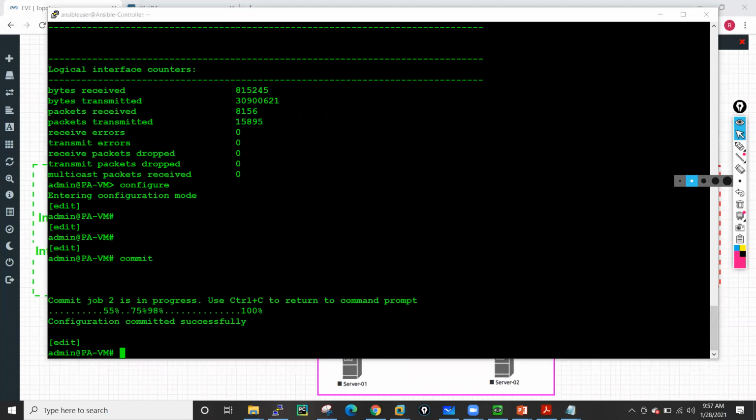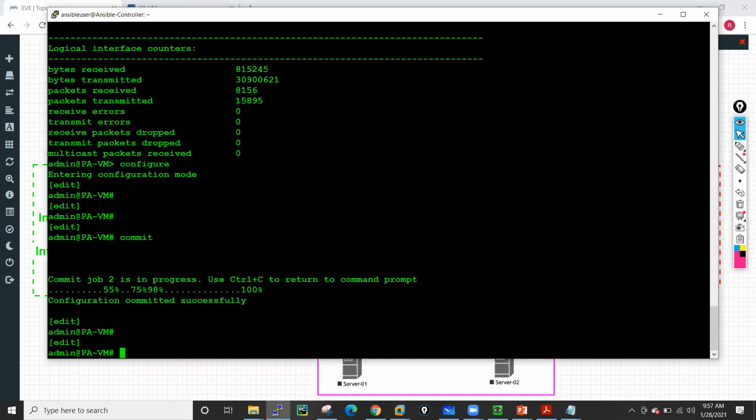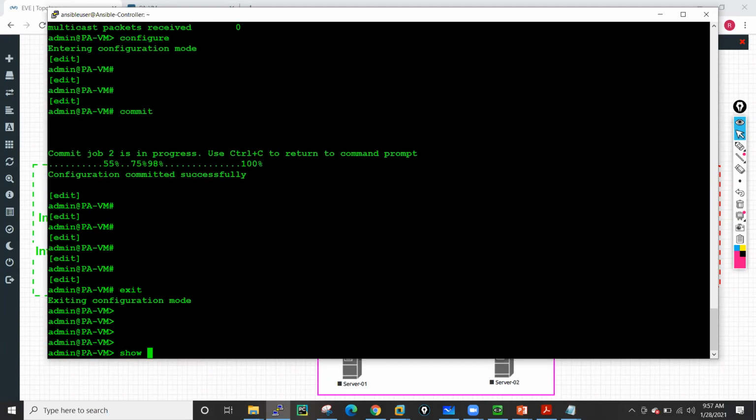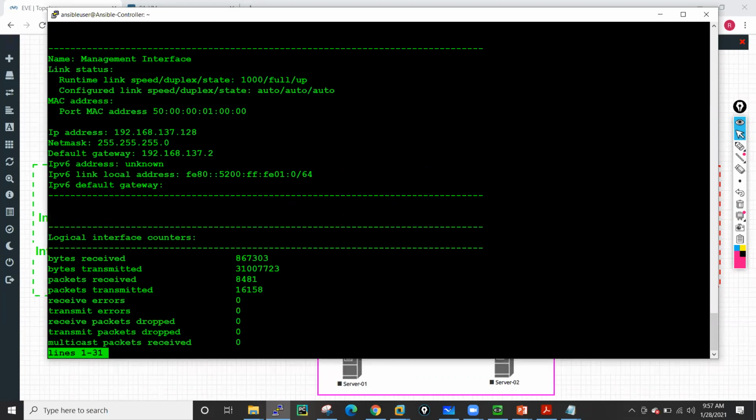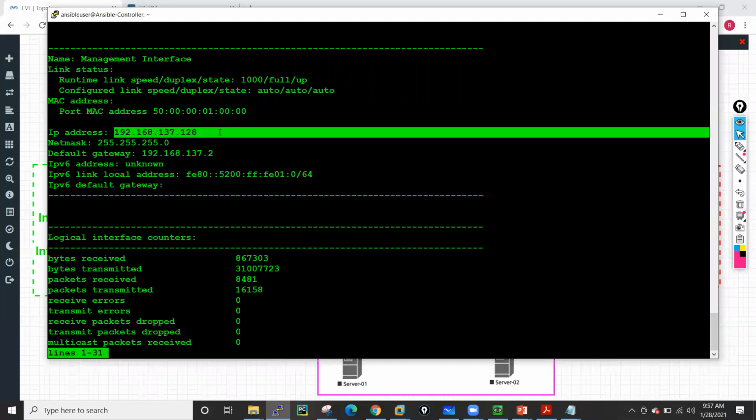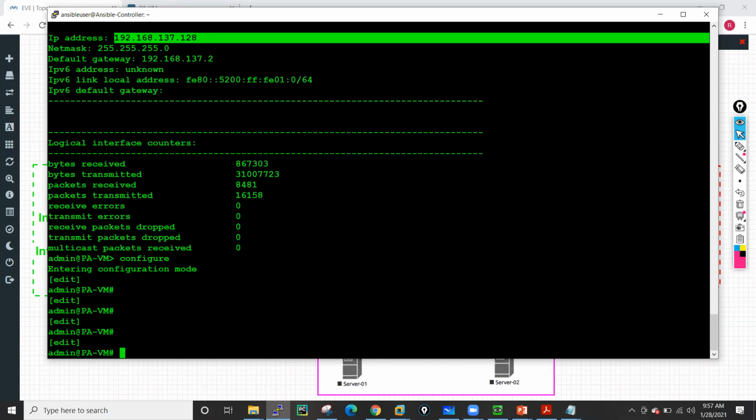Okay. So the thing is, if you see guys, right now my commit has succeeded, but if I go into my settings and run show interface management, my IP address is still 128. This particular problem you will face in production as well. Why is it like this? Because right now we are getting the IP address from DHCP, right?